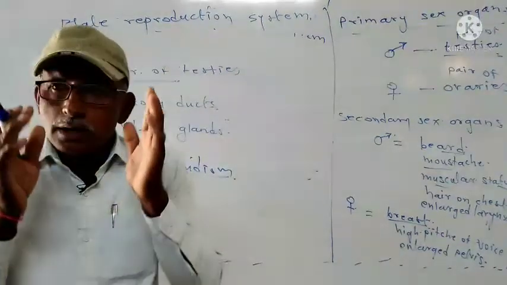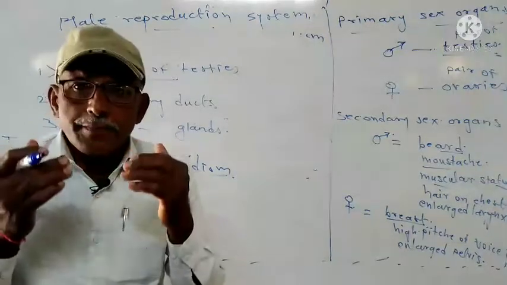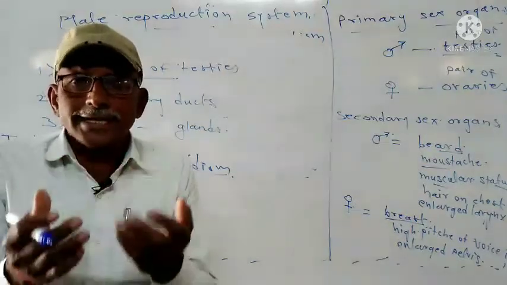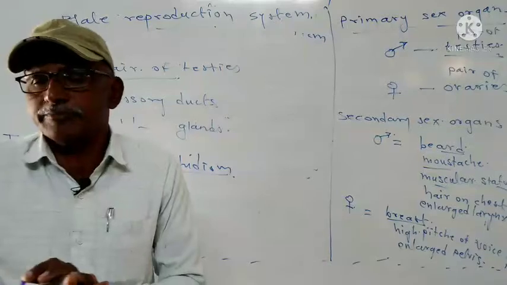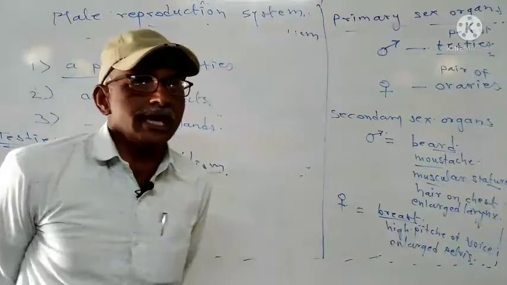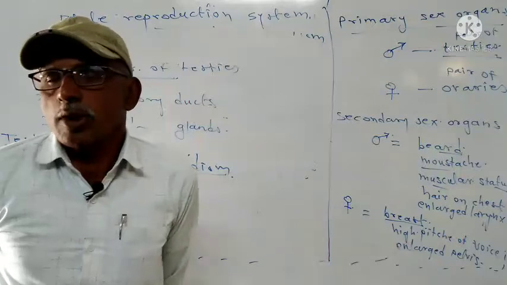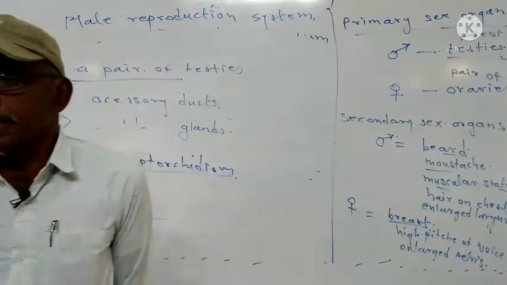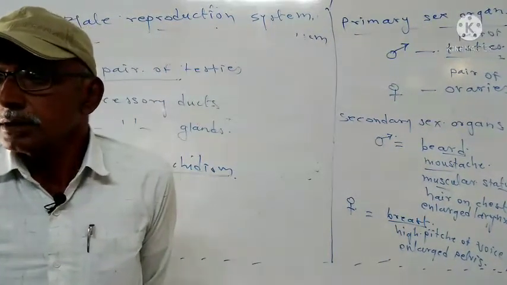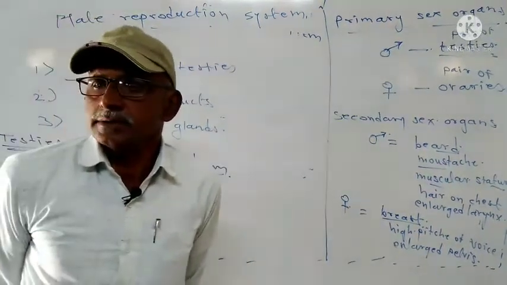So when in a male the testes are unable to descend into the scrotum, that condition is called cryptorchidism. And the canal through which they pass to be held in the scrotum is called what? The inguinal canal. The testes are oval in shape, 4 to 5 centimeter long, 3 centimeter wide, and 3 centimeter thick.